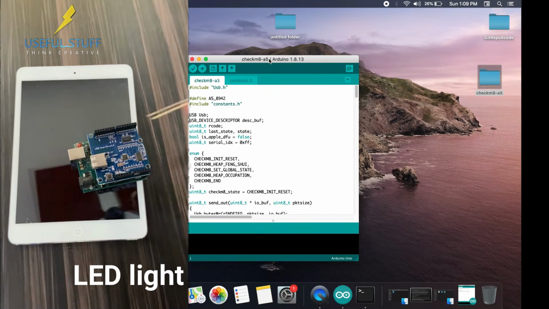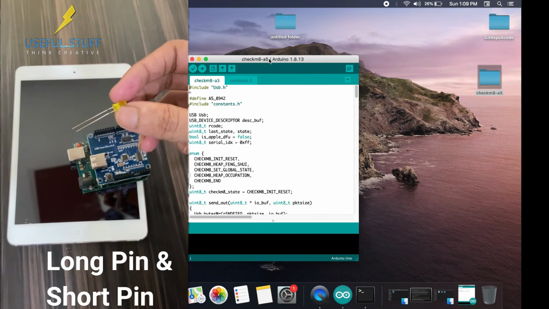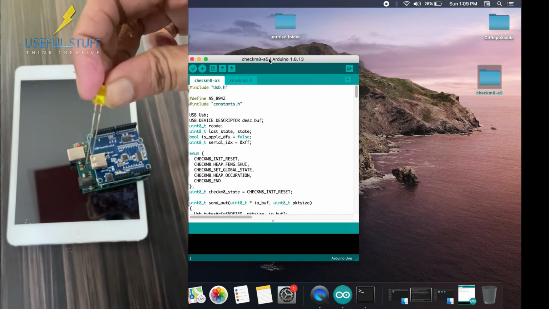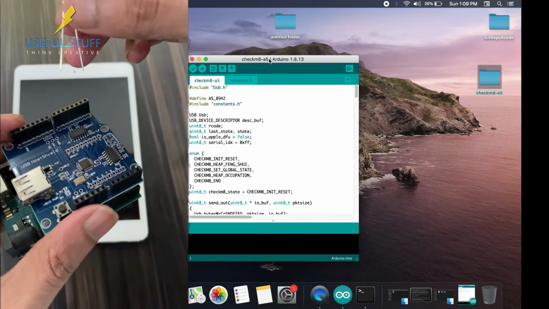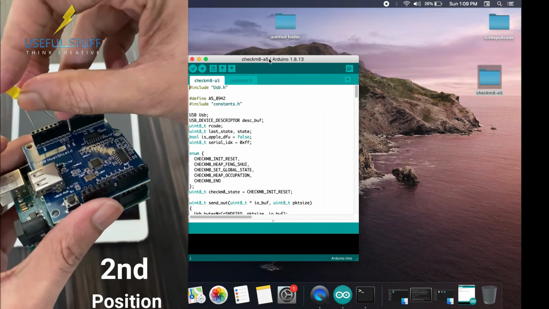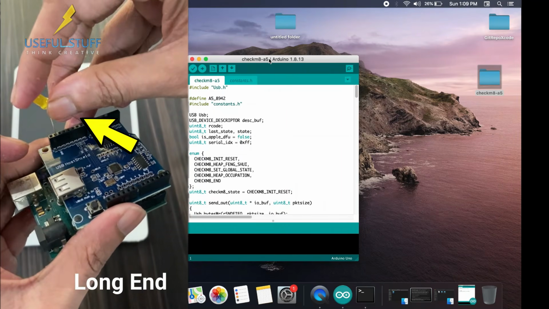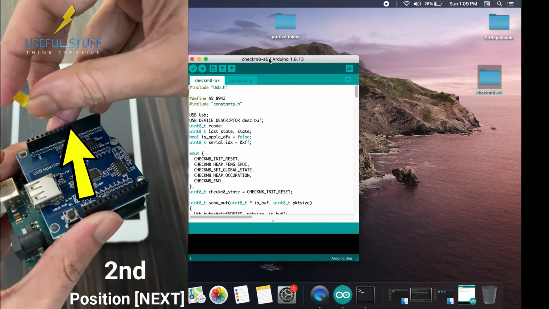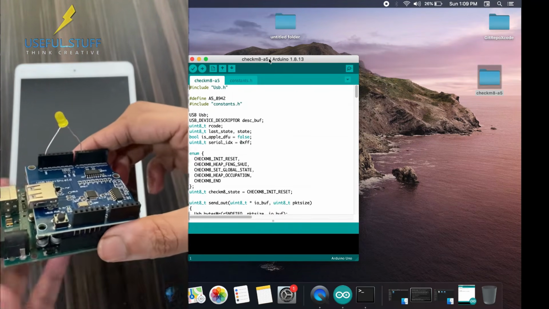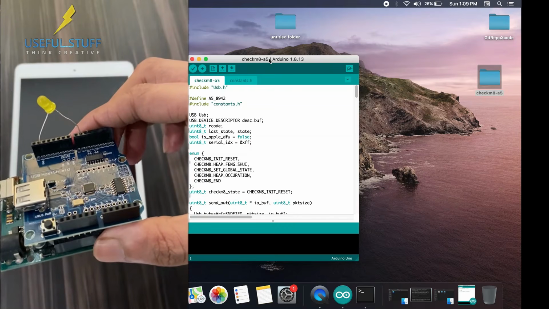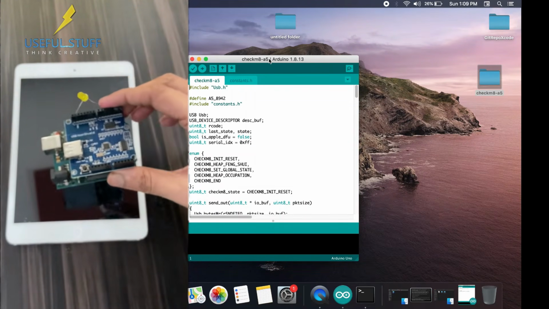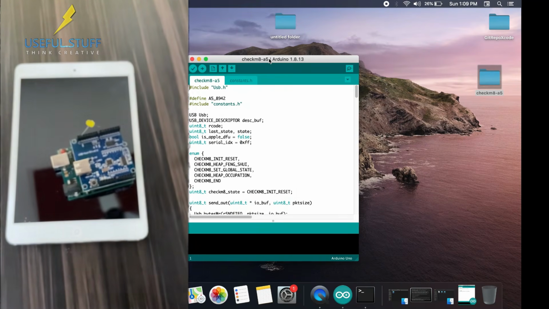We'll also need an LED. Basically an LED will have 2 ends, a shorter end and a longer end. The longer end means the positive and the shorter end means the negative. Now put the shorter end into the second position from the left, and the longer end at the second position of the next block. As you can see, I have put the shorter end at the second position and the longer end at the second position of the next block. So we are ready with the Arduino setup.